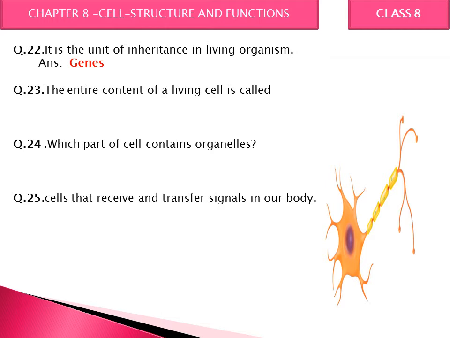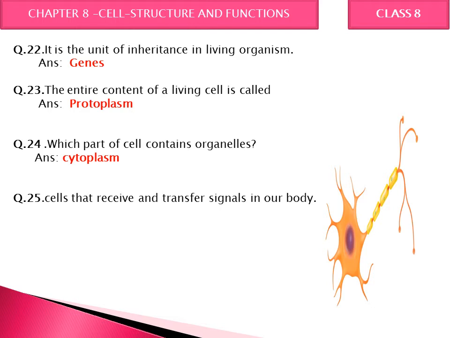Next, the entire content of a living cell is known as protoplasm. So what is protoplasm? It is the life-giving liquid in a cell. Which part of a cell contains organelles? And the correct answer is cytoplasm. Cytoplasm contains mitochondria, chloroplast and different organelles which are present inside the cytoplasm.